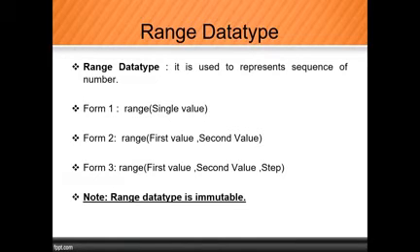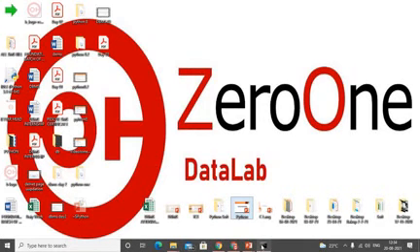But what is the difference between range and list? Range is immutable and list is mutable. So that means we cannot change or modify the elements of the range data type. Make a note of that. Now let's discuss the types.